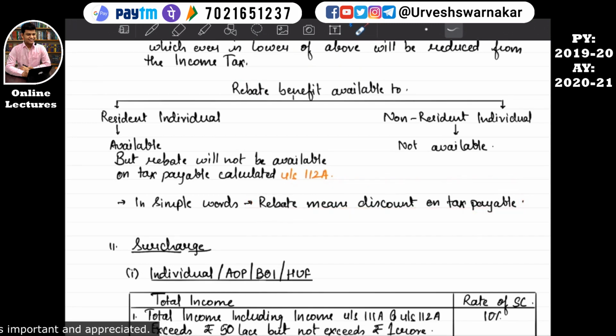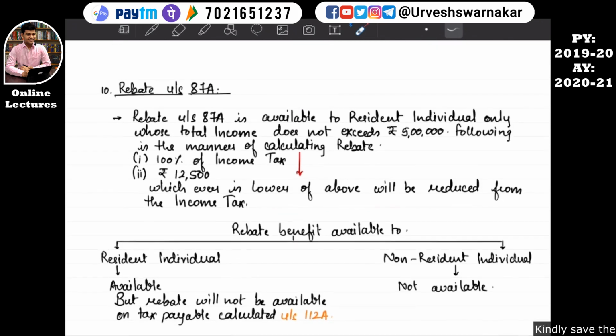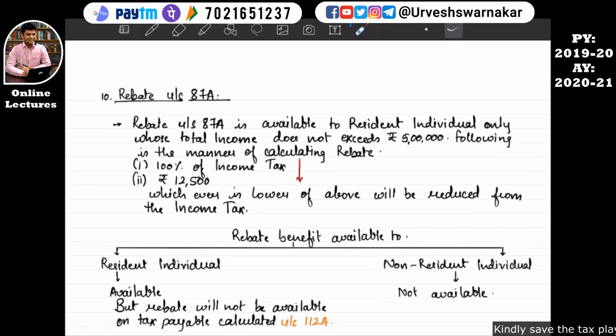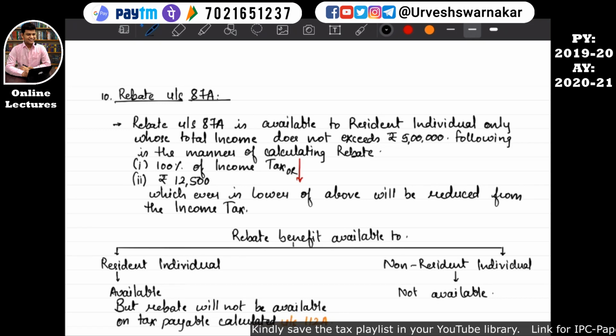Rebate is something like this: you have already earned an income up to 5 lakh. So the government says, if the total income is up to rupees 5 lakh, there is no need to pay any taxes. Here you will understand why I am saying that. Following is the manner of calculating rebate. 100% of the income tax or rupees 12,500, whichever is lower, will be reduced from the income tax. So let's go into the format book.